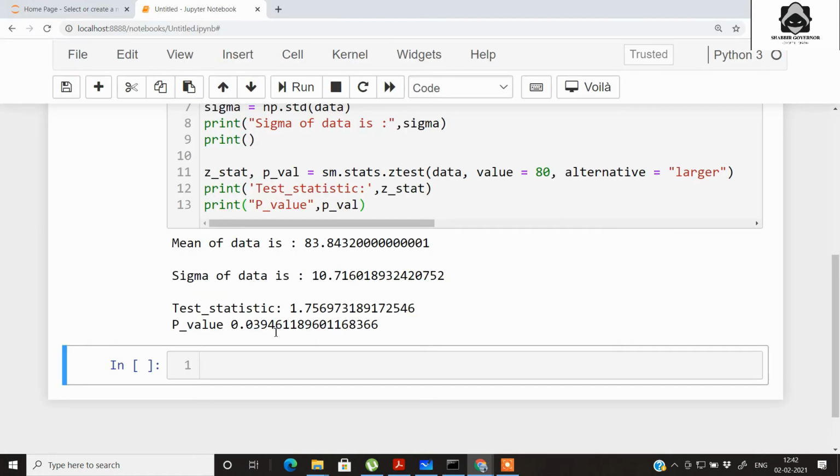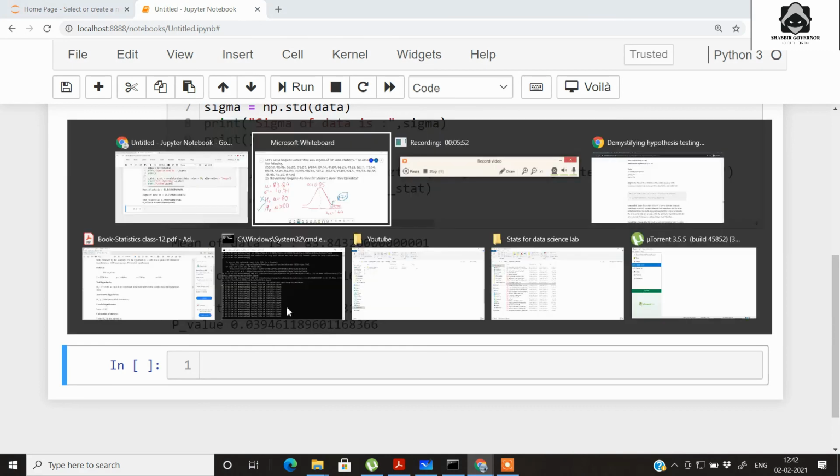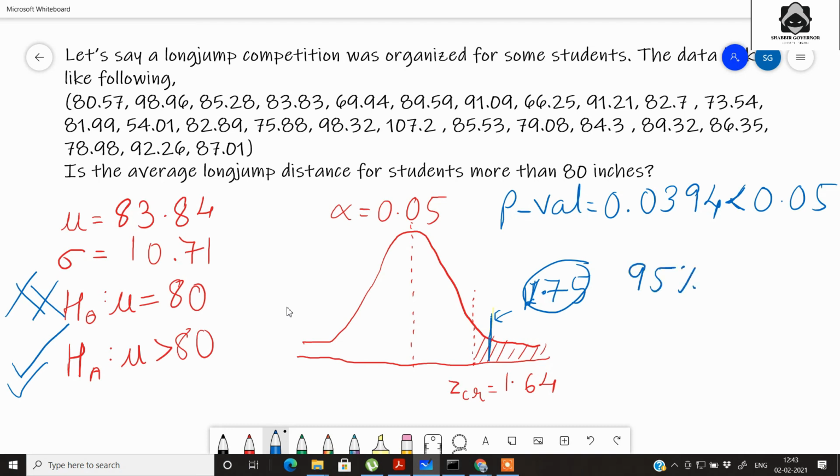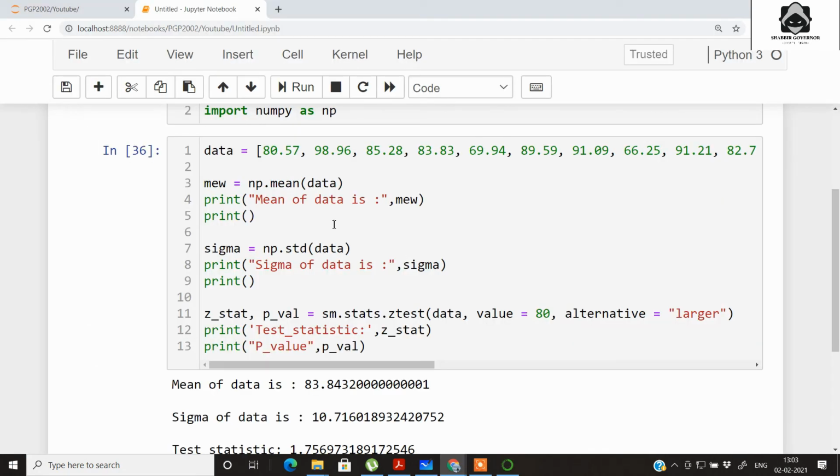Here we got the p-value as 0.0394, which is smaller than the alpha value, that is 0.05. So in this case also we reject the null hypothesis and we accept the alternate hypothesis with 95% of confidence that the average long jump distance for students is more than 80 inches. So I hope that you understood whatever I had shown in this video,